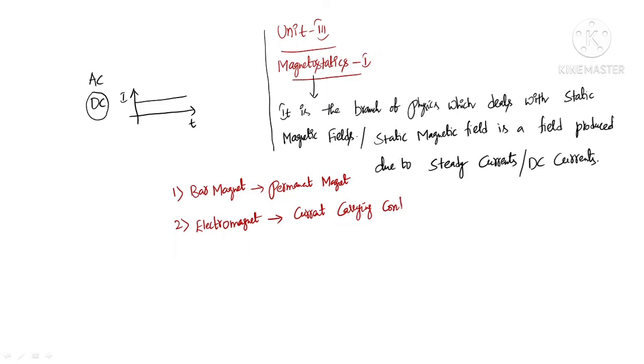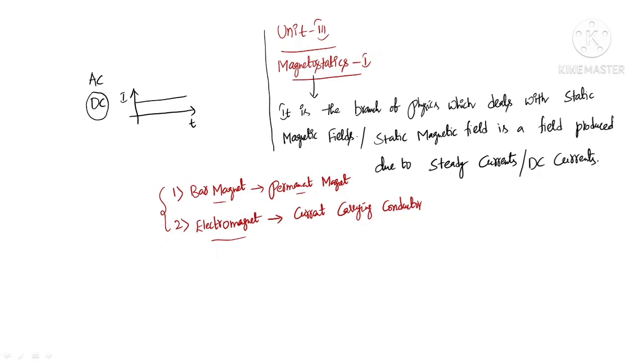We studied in our basic physics, in intermediate or 10th class, that a current carrying conductor produces a magnetic field, and we can observe the magnetic field lines around it. We can call such a conductor an electromagnet, whereas a bar magnet is a permanent magnet. These are the two ways of producing the magnetic field.